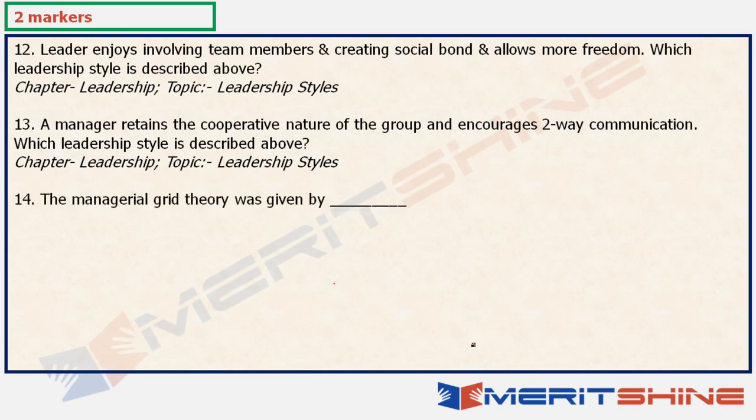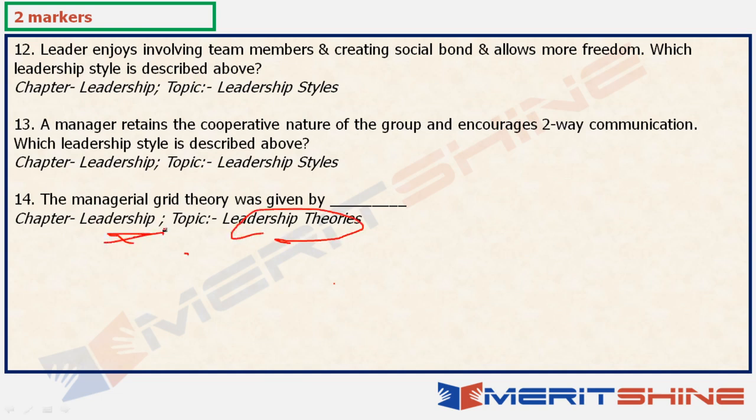Okay, now next question. The managerial grid theory was given by whom? Now, if you have heard about the managerial grid theory, you would know the answer to this question, and the answer is Blake and Mouton. Now, what topic is it? Obviously, leadership theory, and leadership is the chapter. So, if you see, so many leadership questions, and leadership is one of the favorite topics of the examiner, and I'll show you from which topic how many questions came.